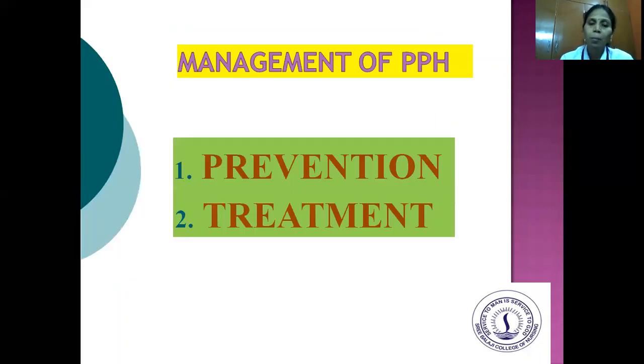Okay. So what is the management of primary postpartum hemorrhage? So there are two components. So first one is the prevention. So we have to prevent. And next one is the treatment. So these are the two baseline management approaches of postpartum hemorrhage. So one is prevention and the other is treatment.